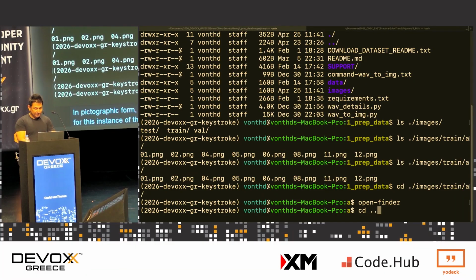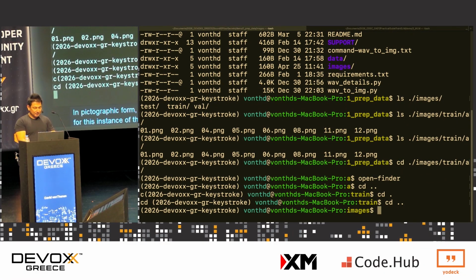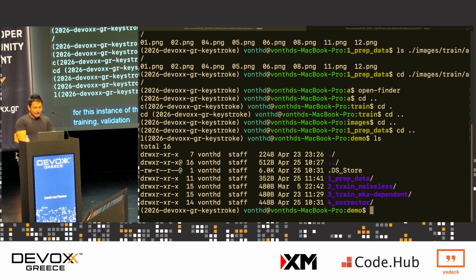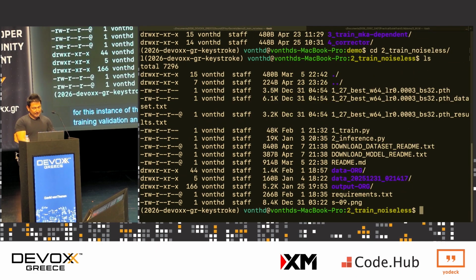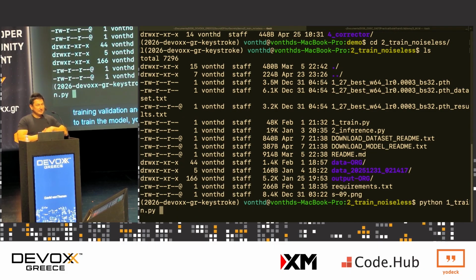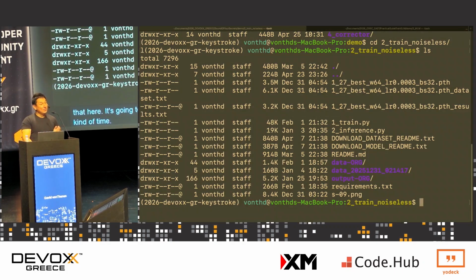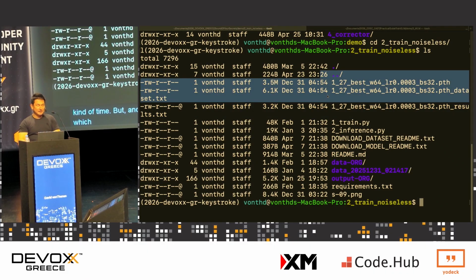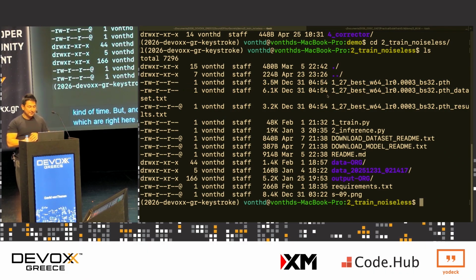So now that we have all of our data, our training, validation, and test data, we need to train the model. And to train the model, you would just go python 1_train. And I'm not going to do that here. It's going to require an H200 and it'll be about 14 hours. We just don't have that kind of time. But if you don't want to burn your own money, I've provided the models, which are right here, as a downloadable on my GitHub repo.